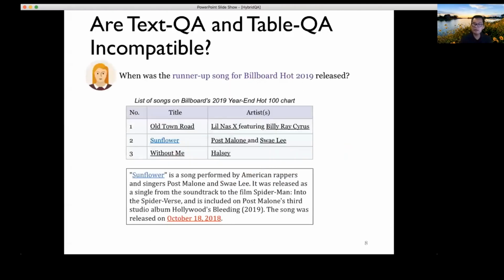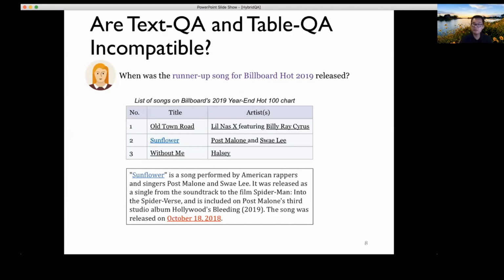The question we're asking in this work is, can we closely integrate text-based QA and table-based QA? So instead of treating them separately, what if there are scenarios where we may actually need to use partial information from the table to help guide the system to find the correct answer in a different modality?